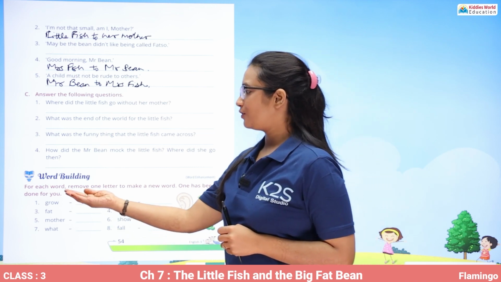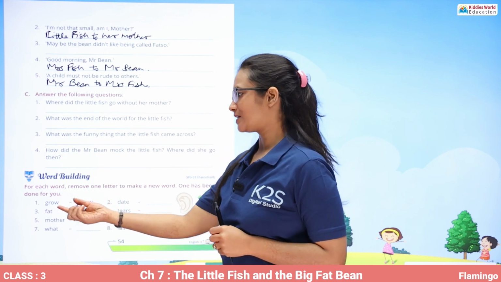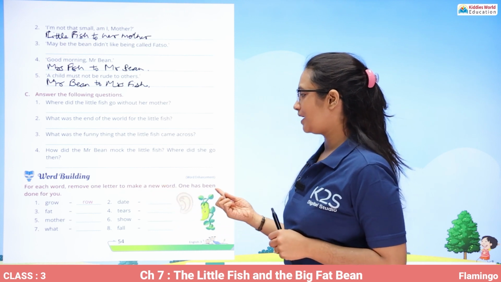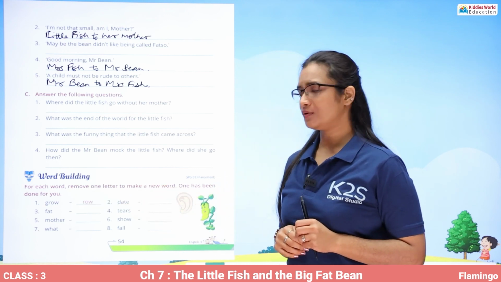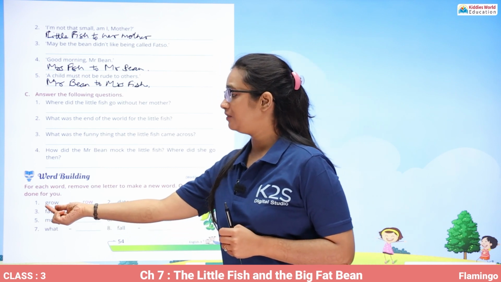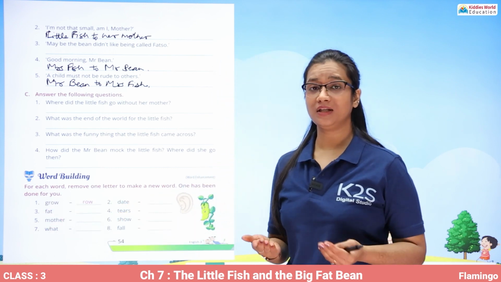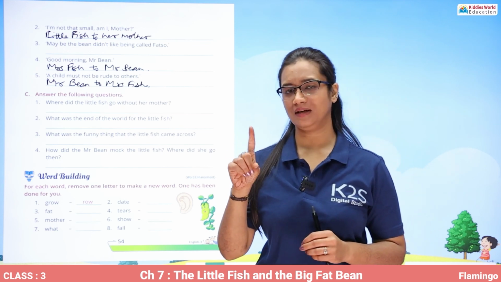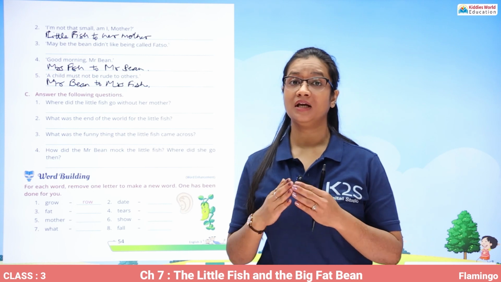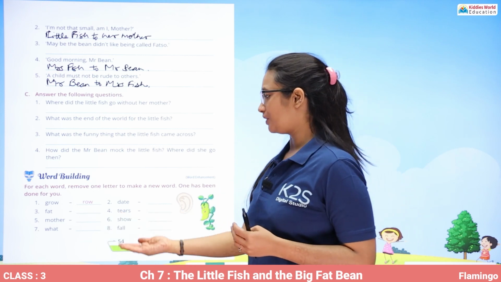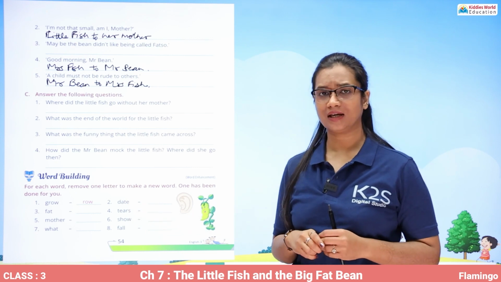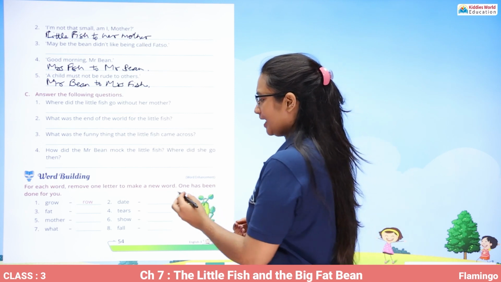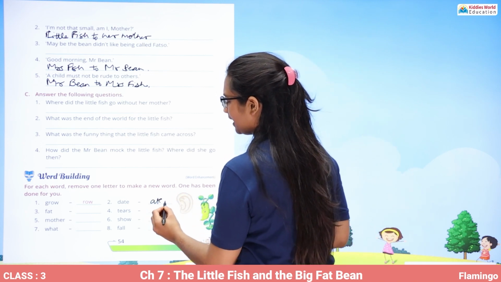After that, we are going to attempt this word building exercise. Herein, for each word, remove one letter to make a new word. One has been done for you. So, the word grow. When we remove the letter G, we get a new word, row. So likewise, we are supposed to remove one single letter and we will be able to find a new word right out of it. So the second word is date. Now when we remove the letter D, we find a new word, ate. So it is going to be ate.